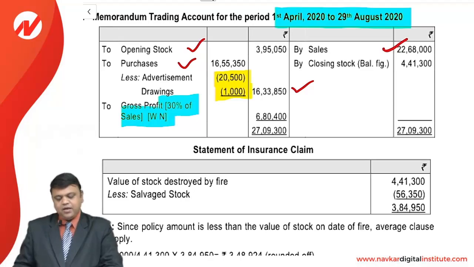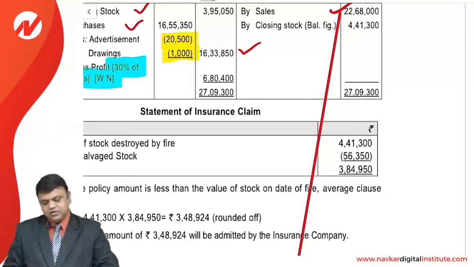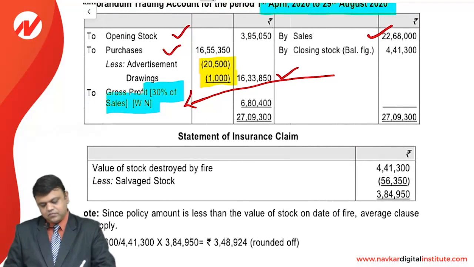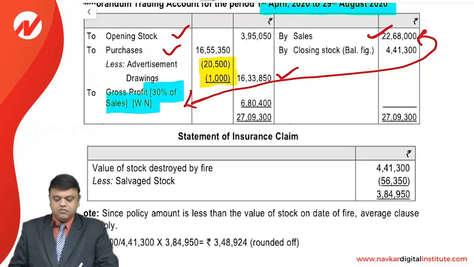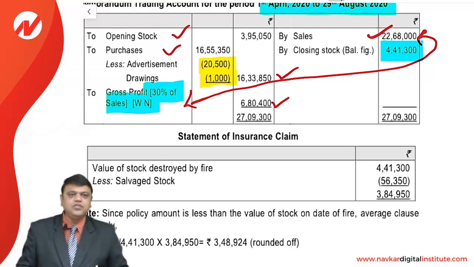Now by applying 30% on these sales, we will get 68400. So now the balancing figure is 441300.